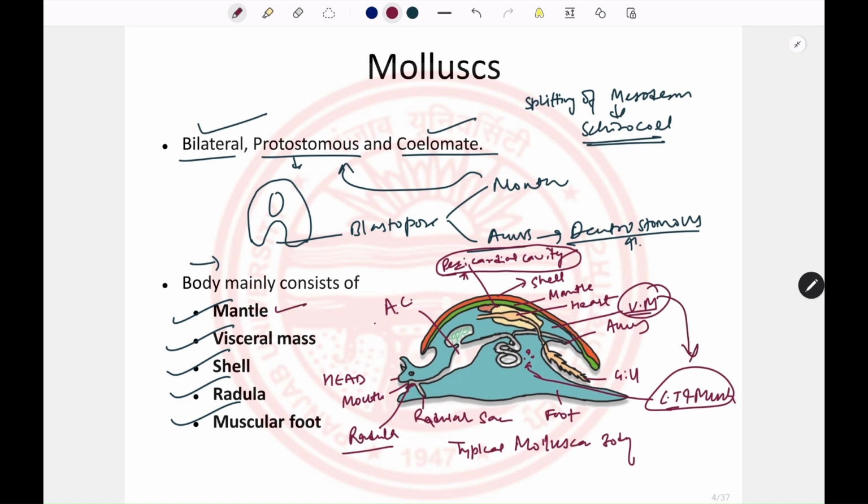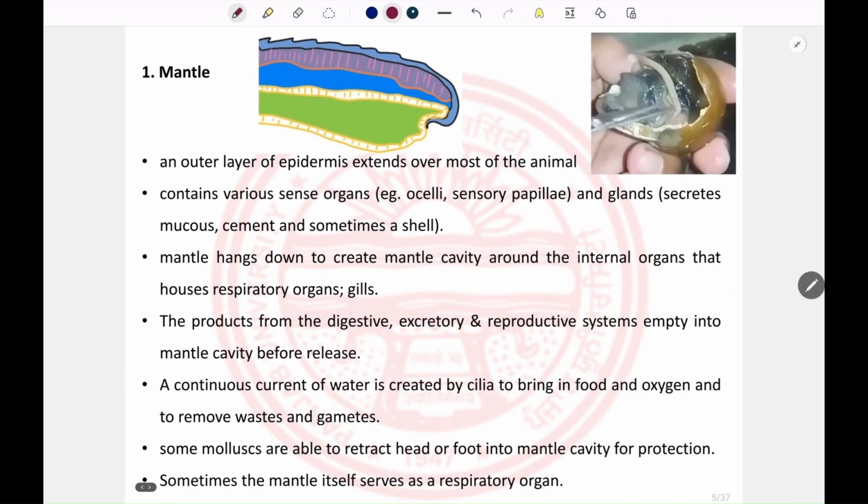Here the mantle is the epithelial layer of the organism that surrounds most of the organism's body. The visceral mass underlies the mantle and surrounds the various organs. The shell is the outermost covering of the organism, formed of calcium carbonate, and has a protective function. The radula is associated with the mouth and helps in the feeding of the organism. Then the muscular foot, ventral in position, helps the animal in its locomotion. So one by one we will see these hallmarks of the molluscan body.